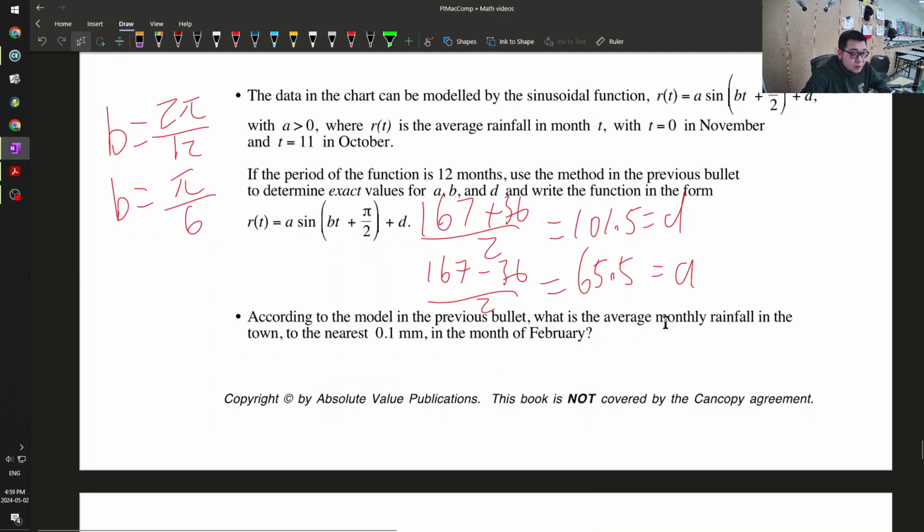Alright, let me just double check. 65.5. Oh, it is 101.5. Okay. I was looking at the wrong part of the answer sheet.